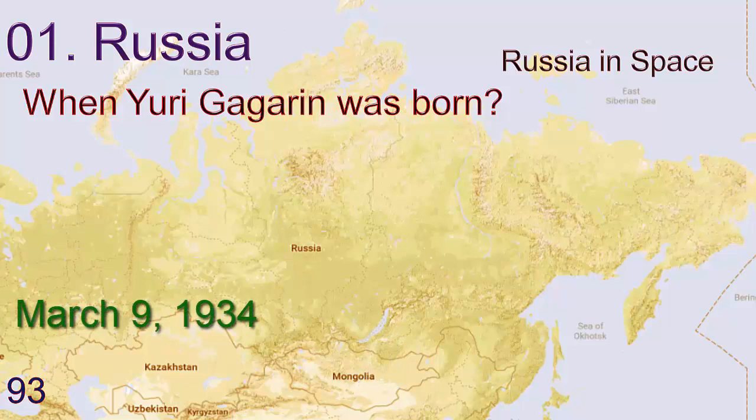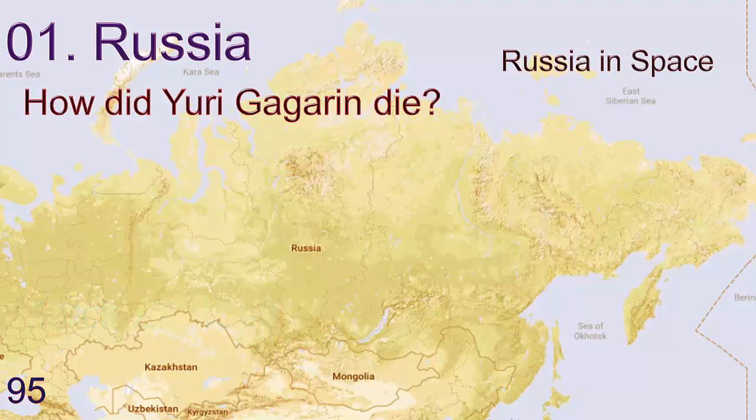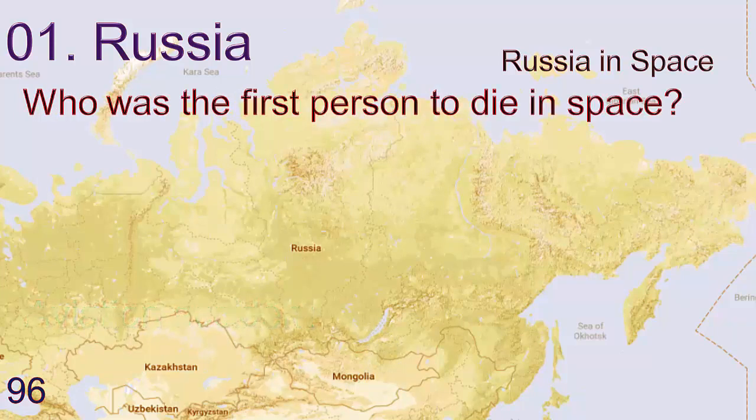March 9, 1934. When did Yuri Gagarin die? March 27, 1968. How did Yuri Gagarin die? Aviation accident.